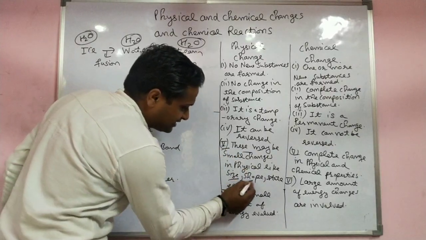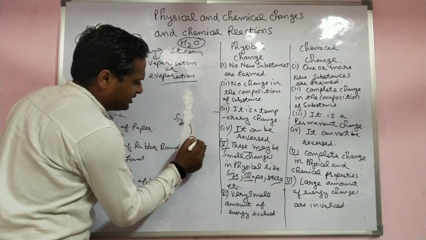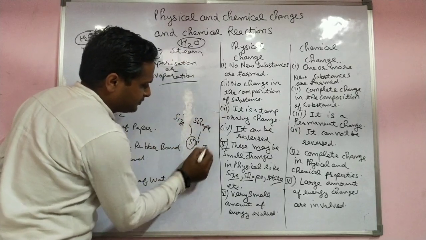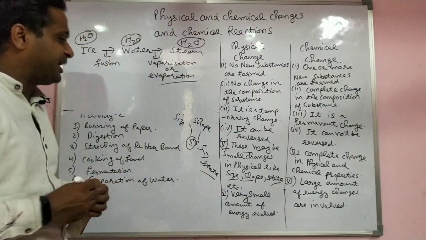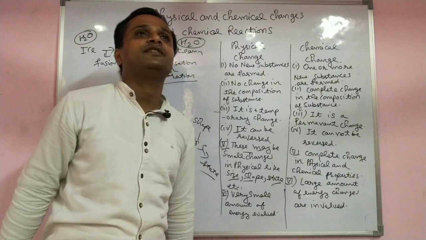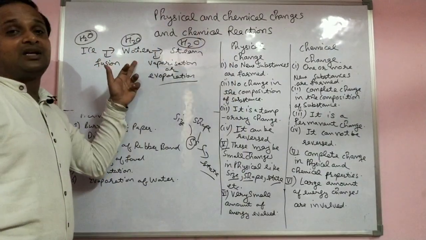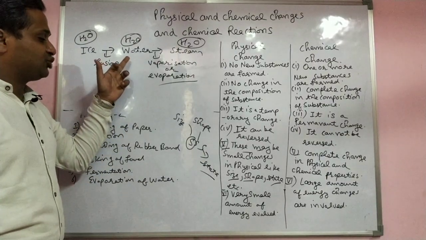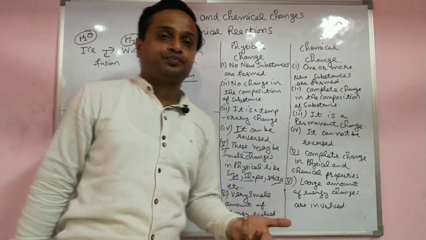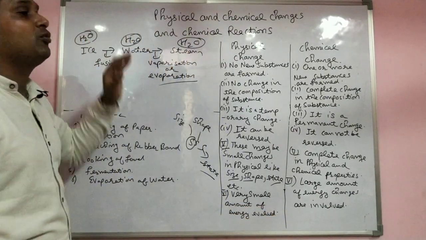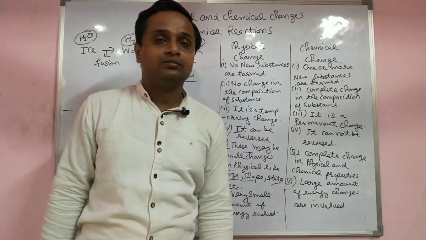See that fifth point: physical change is SSS. S means size, shape and state. When any state, shape or size changes, that is called a physical change. For example, ice converted into water, their shape also changes, their state also changes, size also changes. Steam is also the same, but their formula is H2O, same composition.